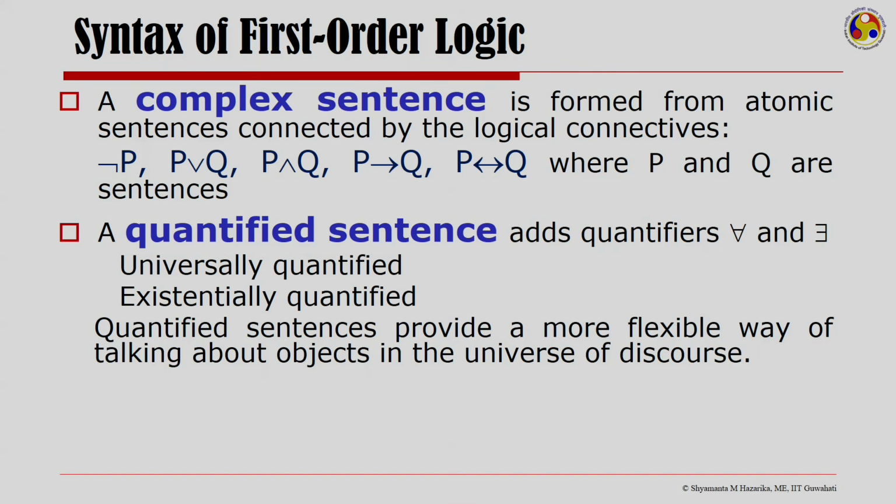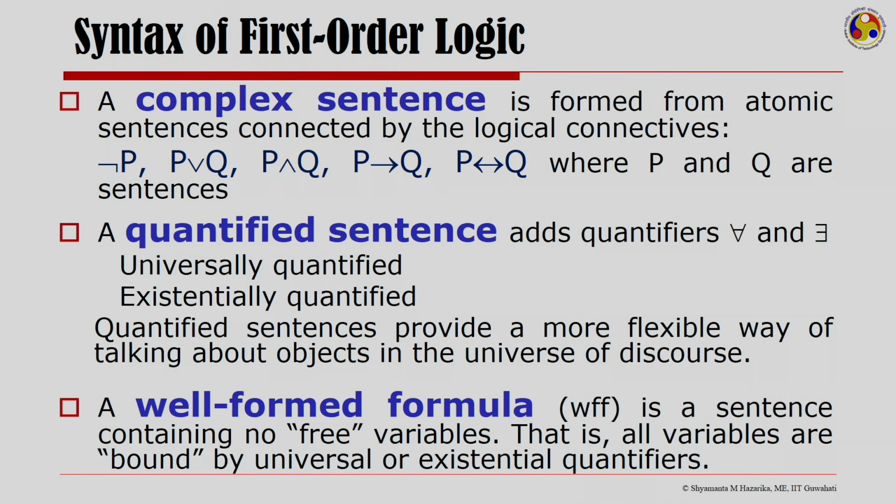Quantified sentences provide a more flexible way of talking about objects in the universe of discourse. Finally, a well formed formula in first order logic is a sentence containing no free variable, that is, all variables are bound by universal or existential quantifiers.